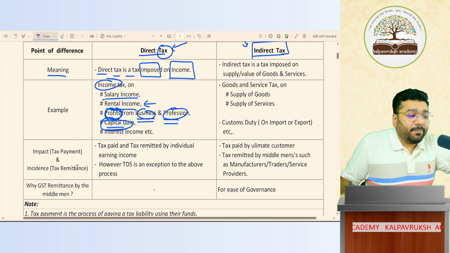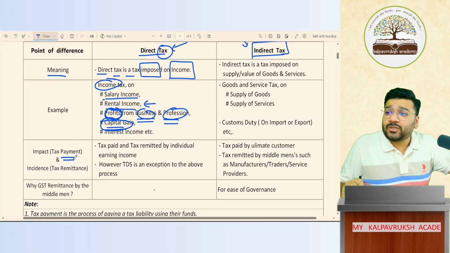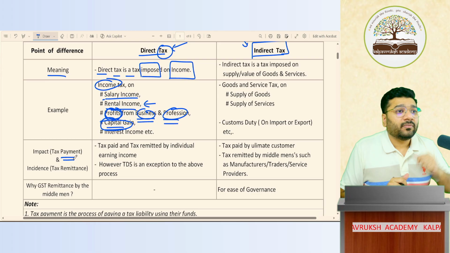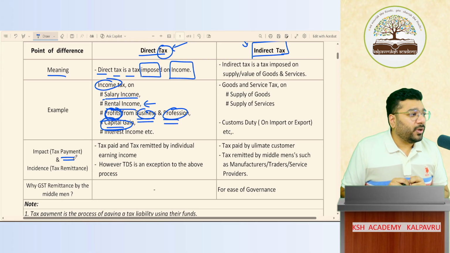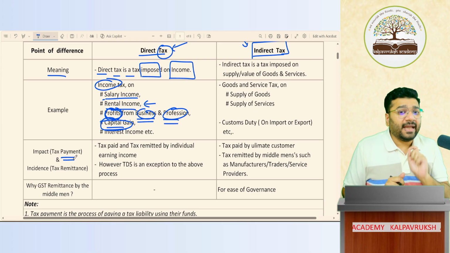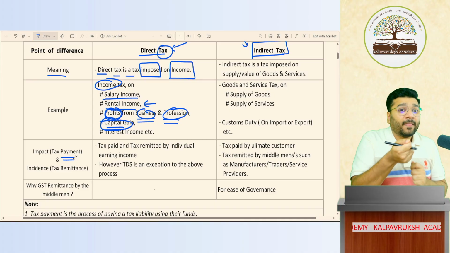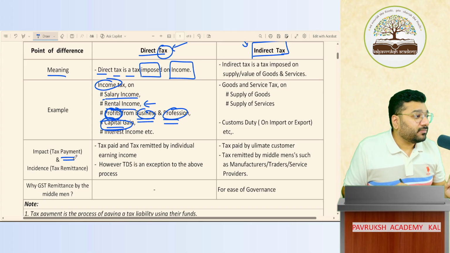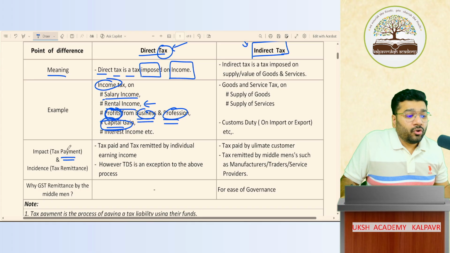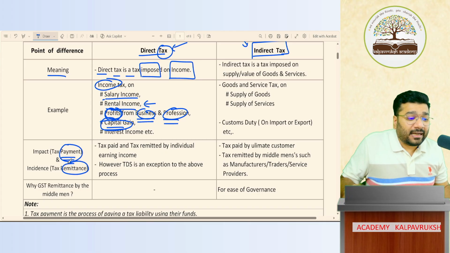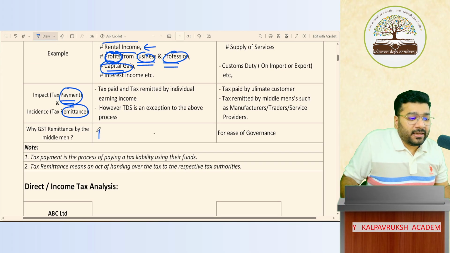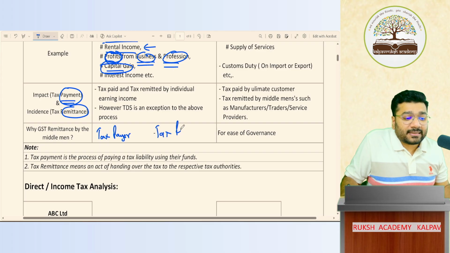Who is the payer of tax? Means, from whose pocket is the money going out? That is the first question we have to ask. Second, for the tax I'm paying, who is the ultimate person responsible for handing over that money to the government? Got it? Not got it? So I need to know who is the taxpayer and who is the tax remitter. Two things we have to be clear about: taxpayer and tax remitter.